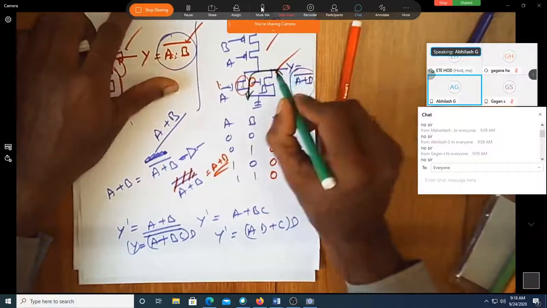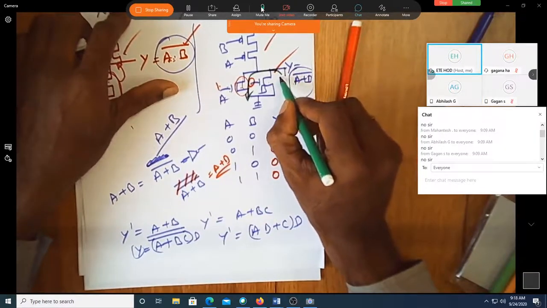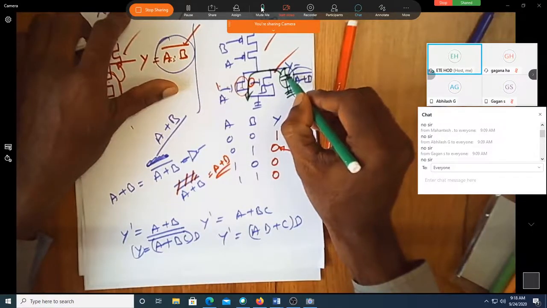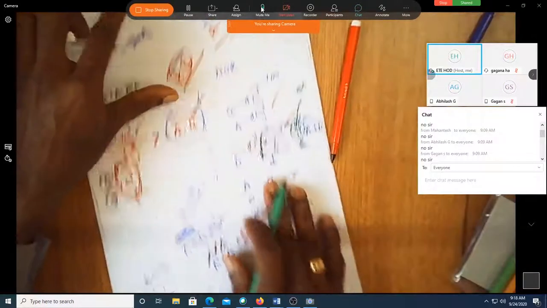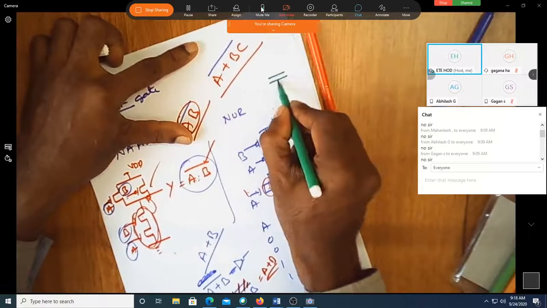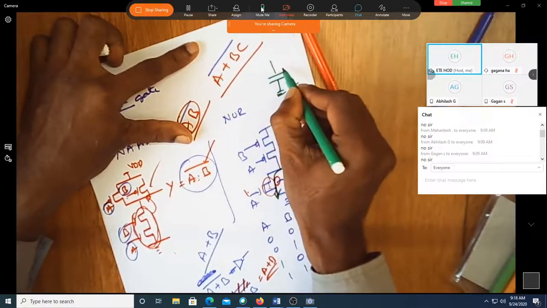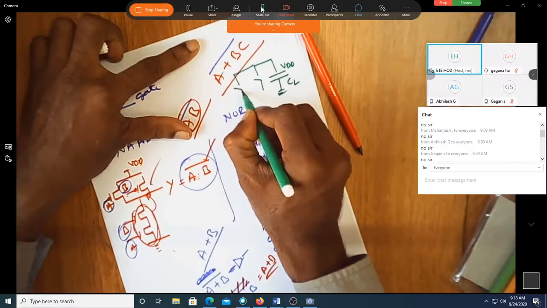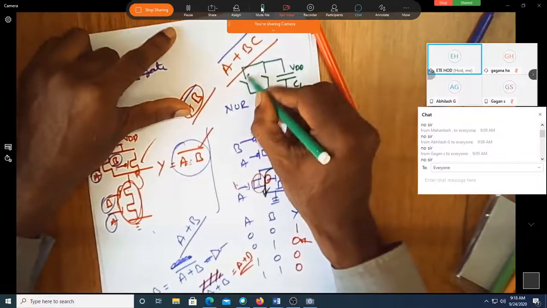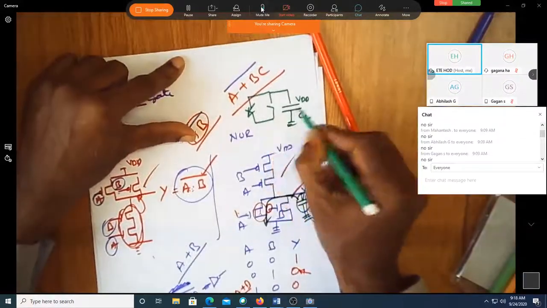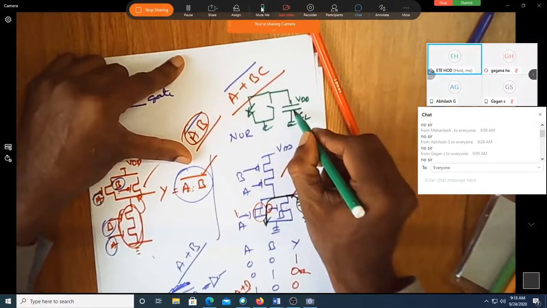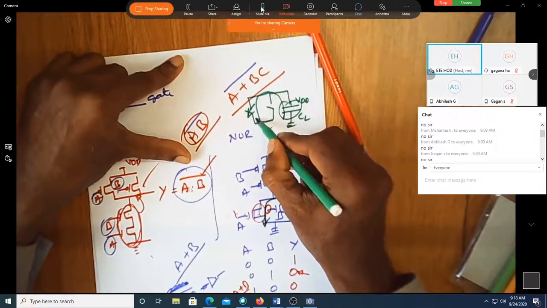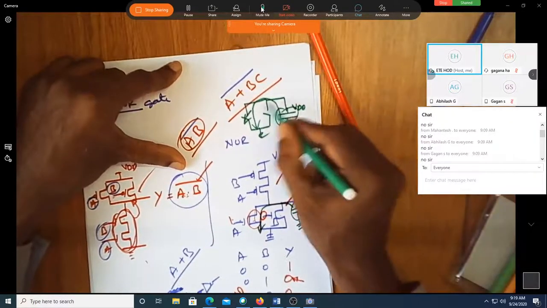So of course, when I say charge, there is effectively a capacitor available. Assume that this was charged to VDD. So you have an output capacitor, something like this. Let me call it CL. This has charge VDD, and you have two switches in the form of A and B. Suppose this switch is closed when A is equal to 1. Does this capacitor have a path to discharge down to ground? Yes, there is a path available.